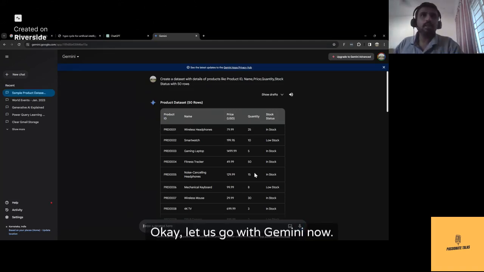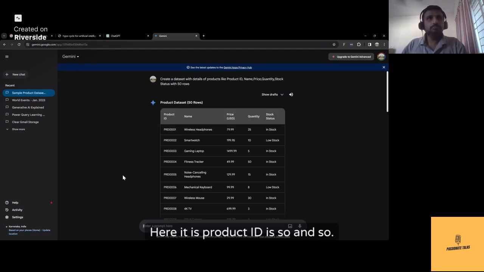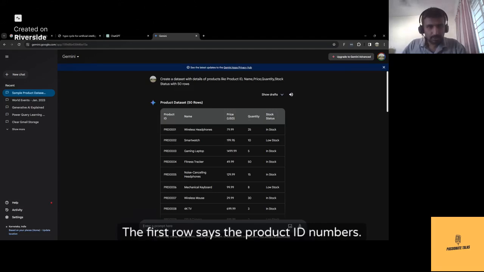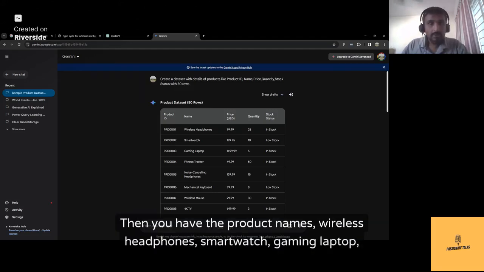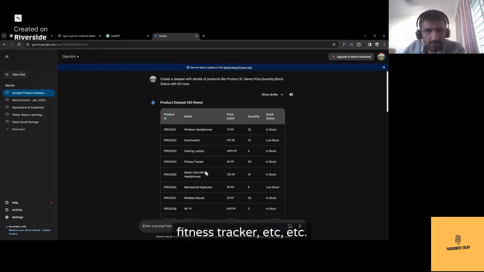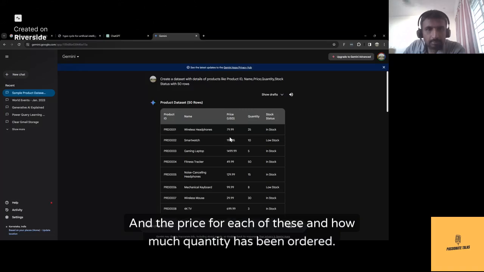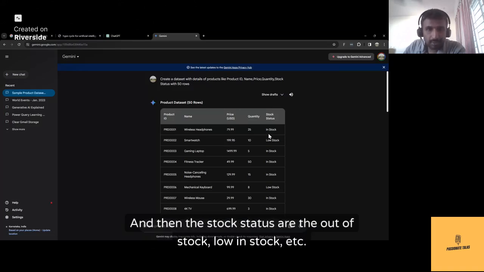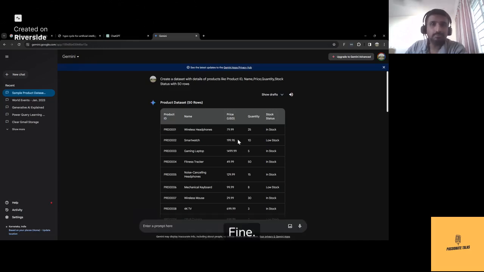Okay, let us go with Gemini now. Here it tells product ID is so and so. The first row says the product ID numbers. Then you have the product names, wireless headphones, smartwatch, gaming laptop, fitness tracker, etc. And the price for each of these and how much quantity has been ordered. And then the stock status. Are they out of stock, low in stock, etc.